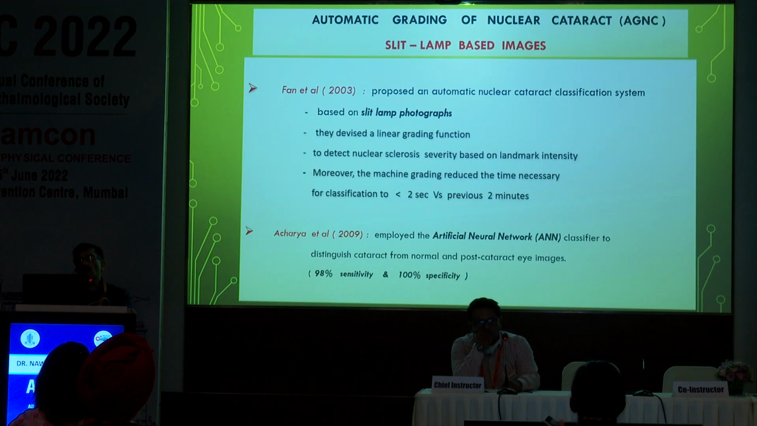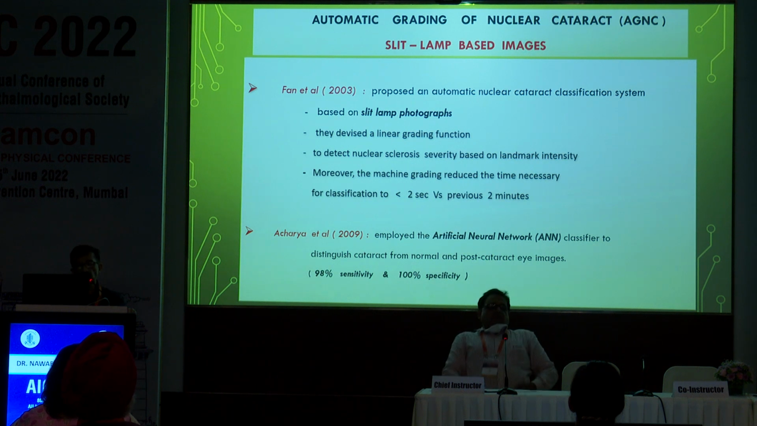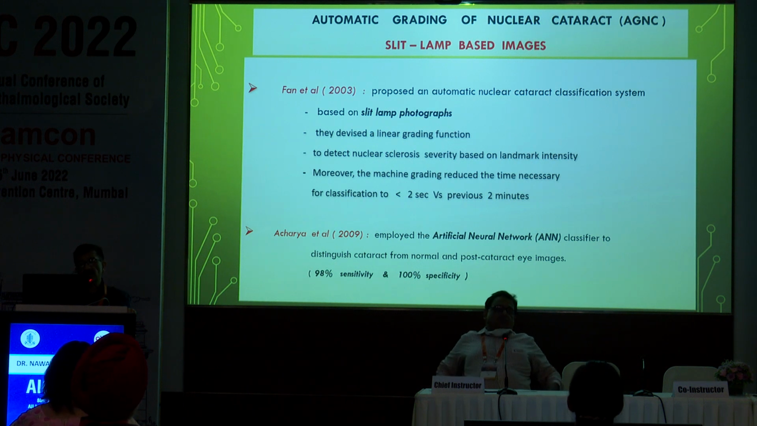Now, the automatic grading of nuclear cataract can be slit lamp based, and various studies have been conducted by various authors. Like Fan et al. in 2003, who proposed an automatic nuclear cataract classification system based on slit lamp photography. They devised a linear grading function to detect nuclear sclerosis severity based on landmark intensity. Moreover, the machine grading reduced the time necessary for classification to less than 2 seconds versus the previous 2 minutes. Now, there are other studies, for example, Acharya et al. in 2009, who employed an artificial neural network as a classifier to distinguish cataract from normal and post-cataract eye images. And it had 98% sensitivity and 100% specificity.